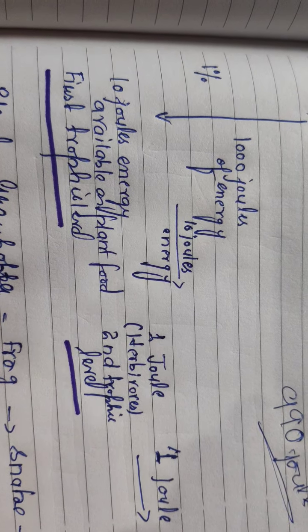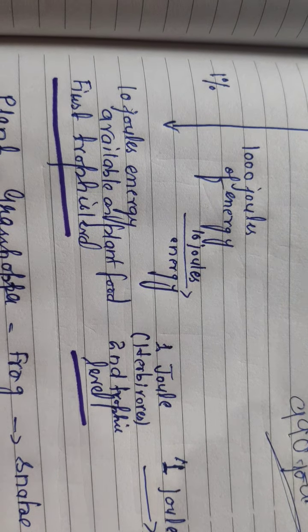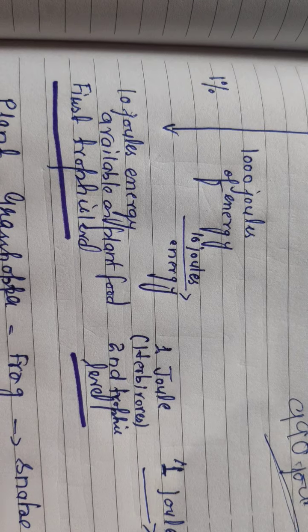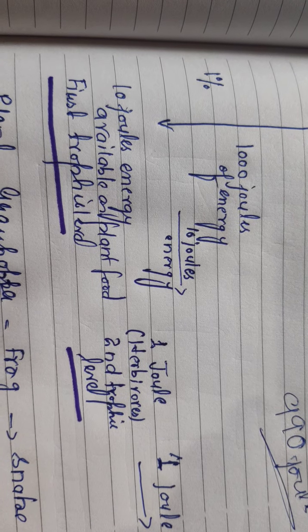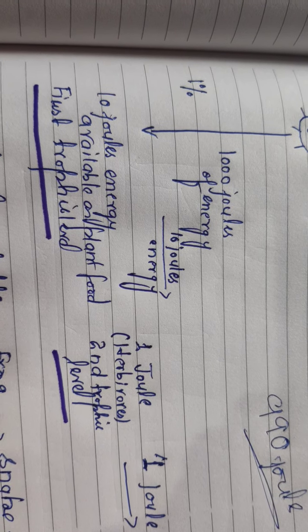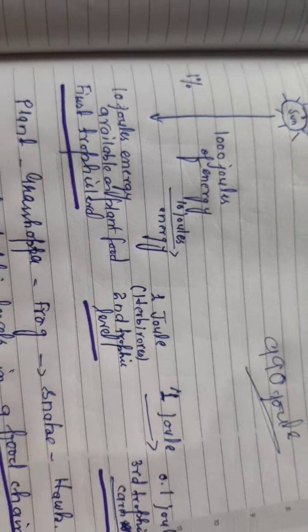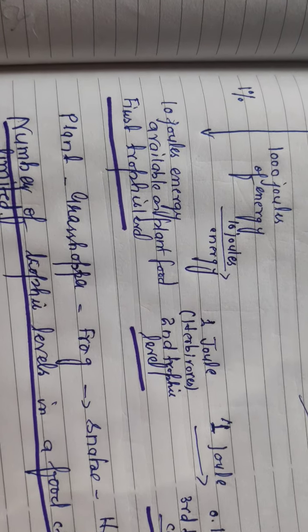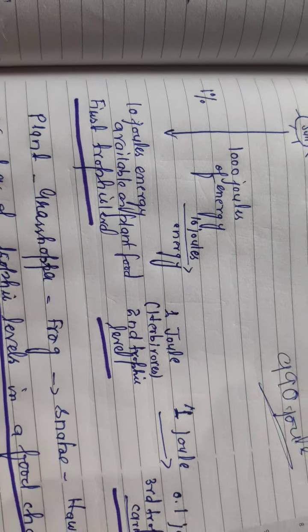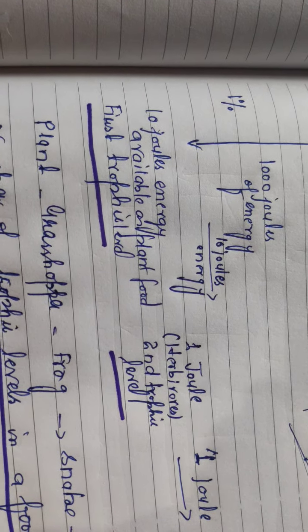Now according to the 10% law, 10% of this 10 joules of energy will be available to the herbivore. Suppose the herbivore here is a deer. 10% of the 10 joules of energy available in plants will be transferred to herbivores. How much will that be? 1 joule. 10% of 10 joules comes out to be 1 joule.